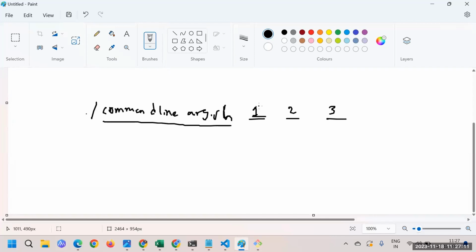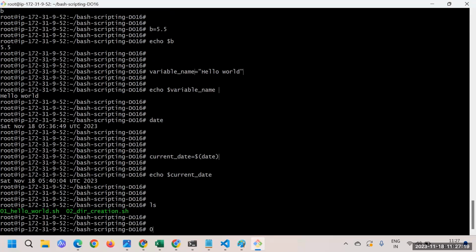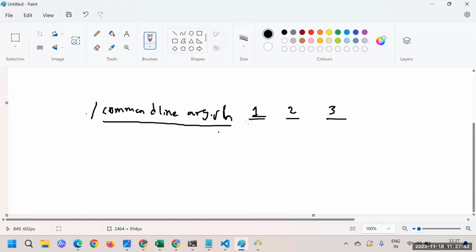Let me show you one small example for that. We'll create one script here. I'll give 03 as a name, and say nano 03 command line arguments dot sh. This is the extension I'm giving. Directly giving you the example will give a better idea, so we'll see some examples, and after that you'll get exactly what I'm trying to explain.